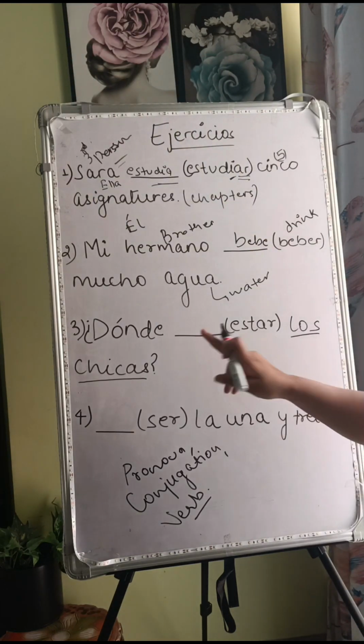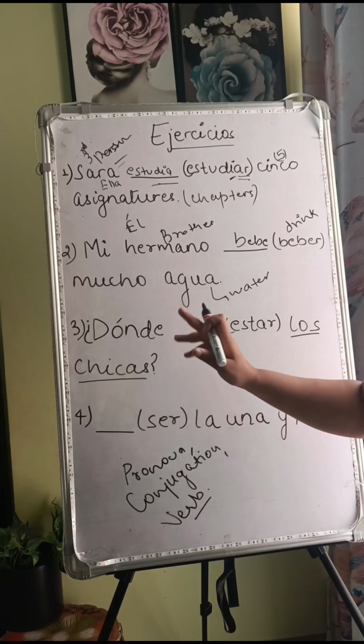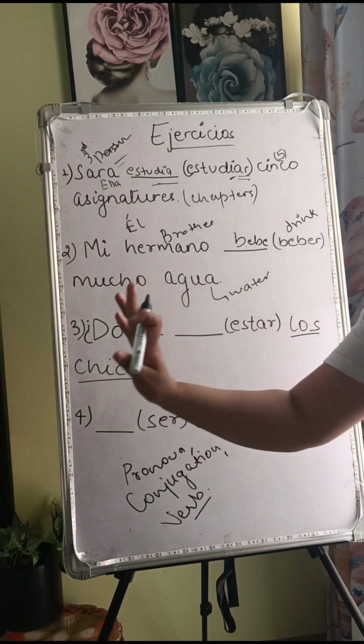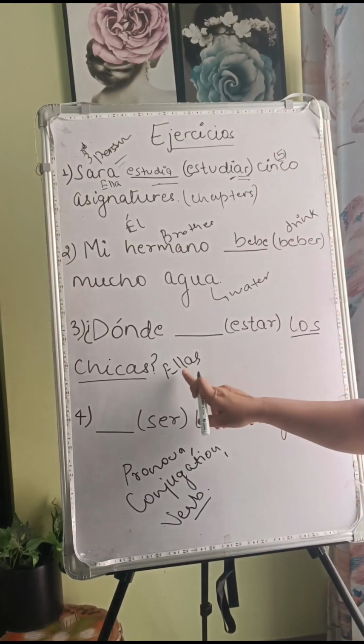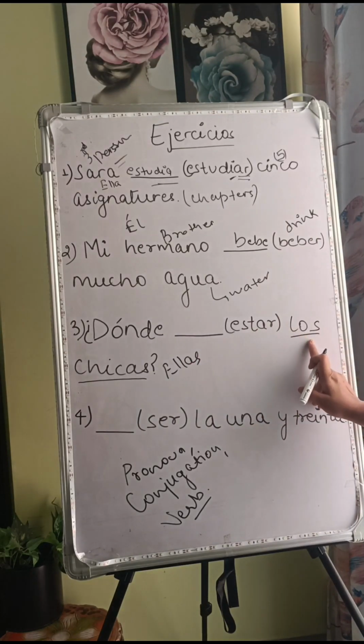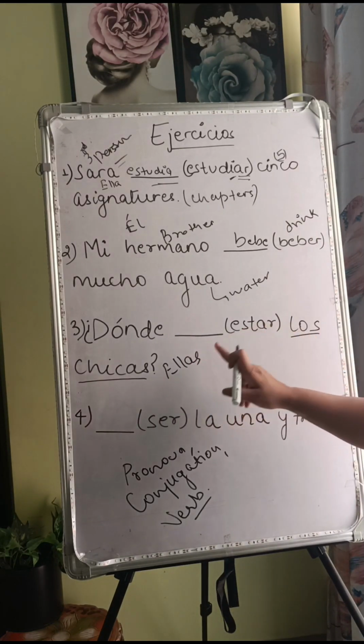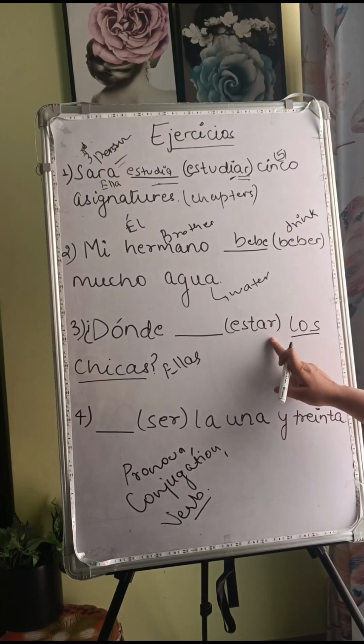That means the pronoun will be ellos, ellas, ustedes. We are talking about chicas, so the pronoun will be ellas. Verb is estar, to be.